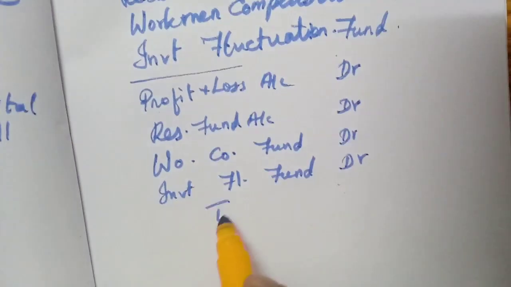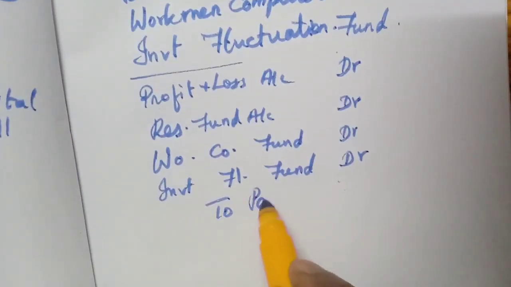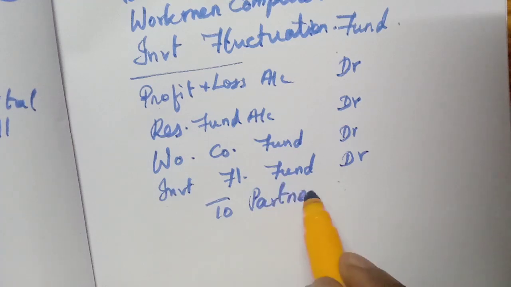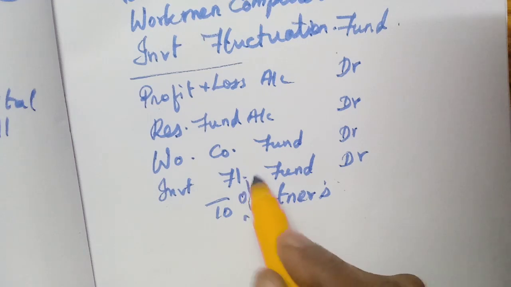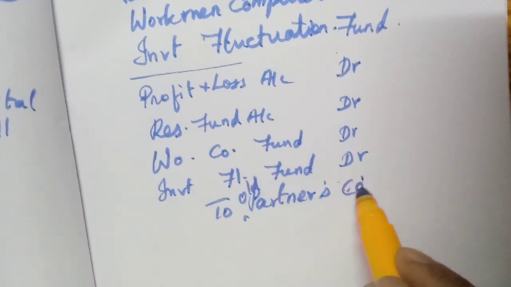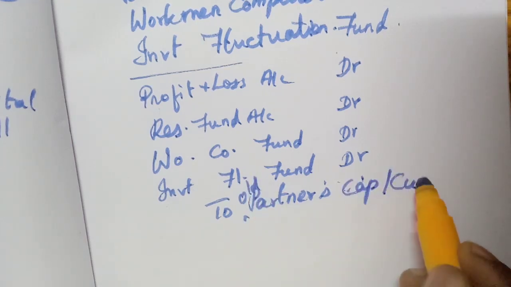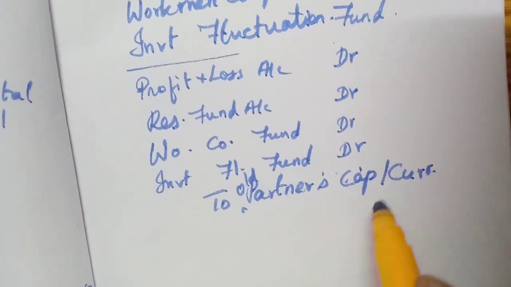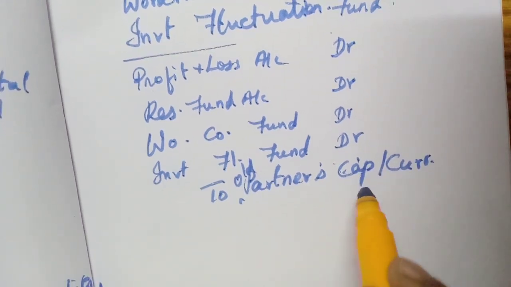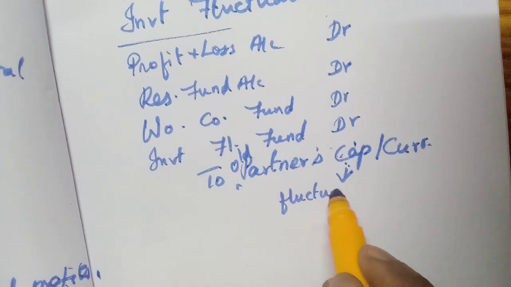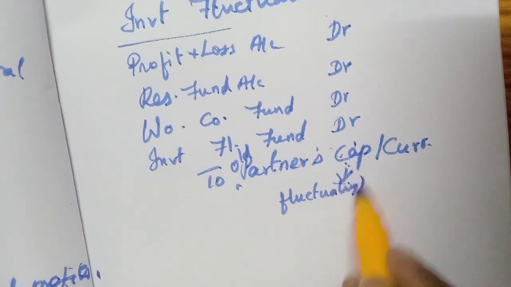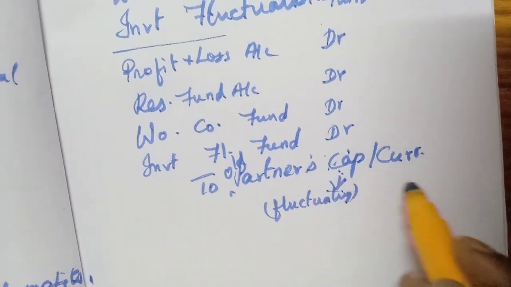Then what should be credited? Partners' capital account or partners' current account, of the old partners only. Here you should be very careful when we have to write in the capital account. If they follow the fluctuating capital method, we have to transfer to the capital account.